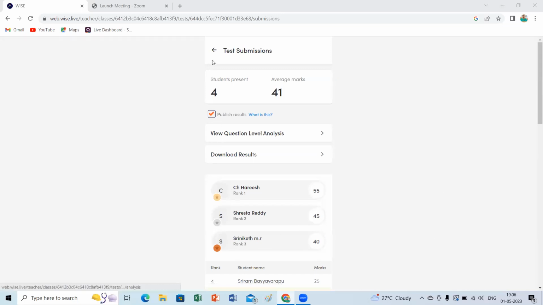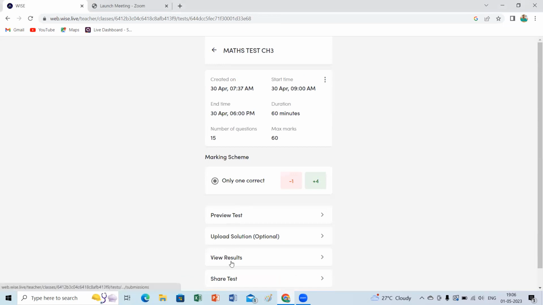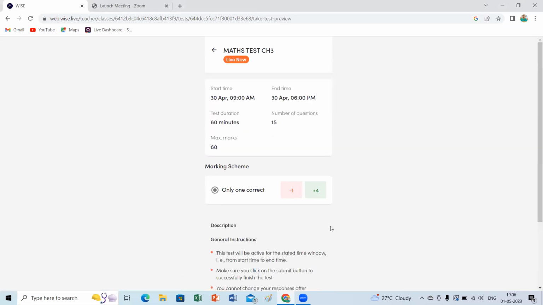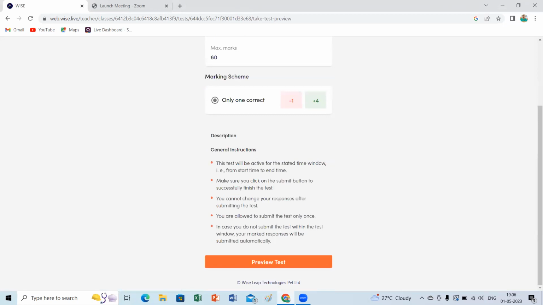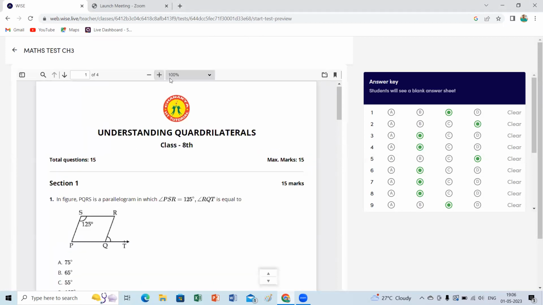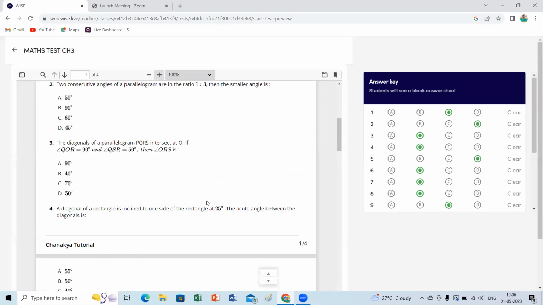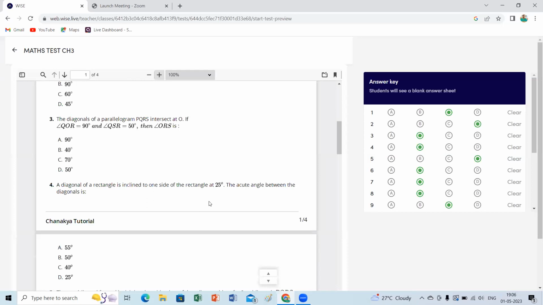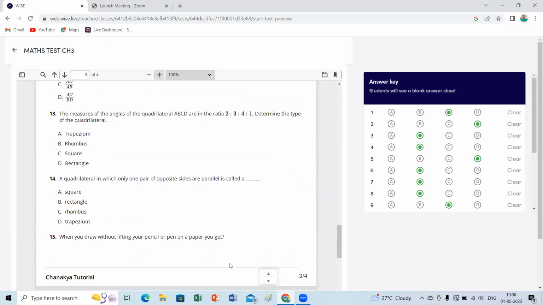Any difficulties in the Sunday test? Congratulations, students Harish, Shrestha, and Sriniket. Ma'am, can you explain question 9? Yes, please, we'll go through the test review. Ma'am, I have a power cut and my battery is low, I might get disconnected. Okay, Ashwath, the recording session is also available. Question number 9, right?